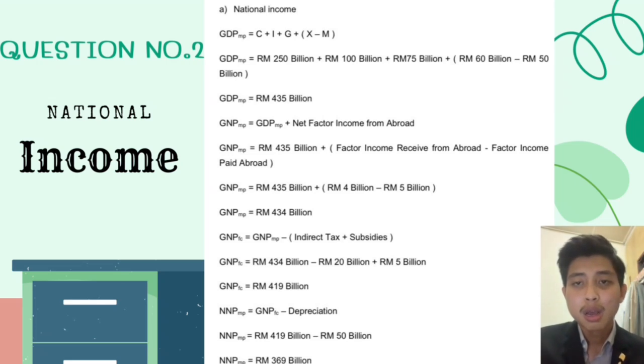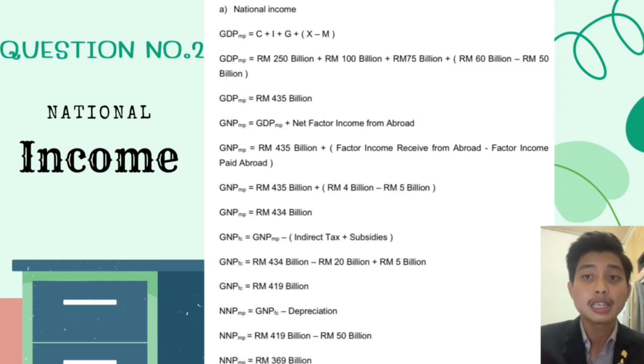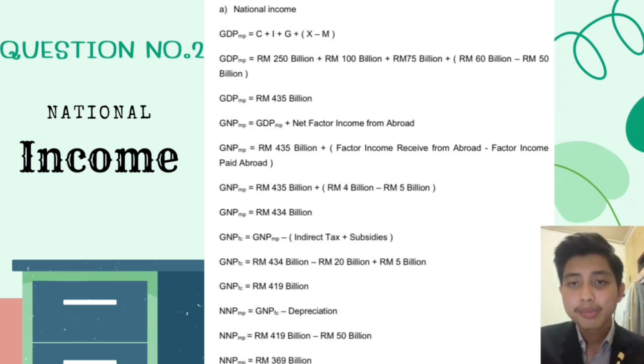And then we can see the calculation where GNPFC equals GNPMP minus indirect tax plus subsidies. GNPFC equals 434 billion minus 20 billion plus 5 billion, and the answer is 419 billion.